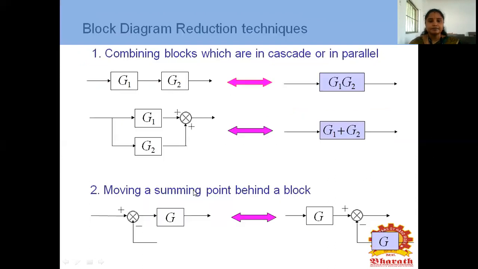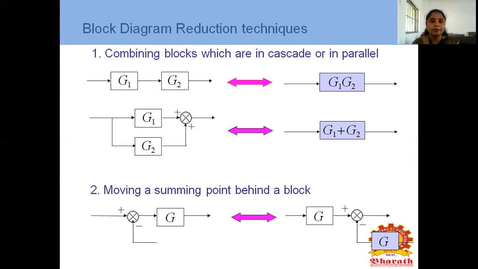Next, many rules are there. In the block diagram reduction technique, totally 11 or 12 rules are there. First, we are discussing them one by one. Combining blocks which are in cascade or in parallel. G1 and G2 are combined in series connection. Series connection means the equation is G1 G2.